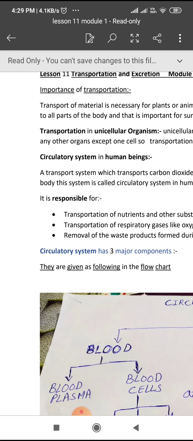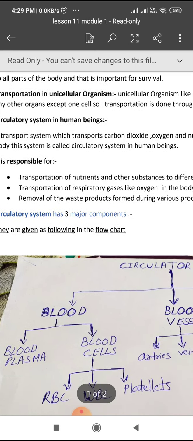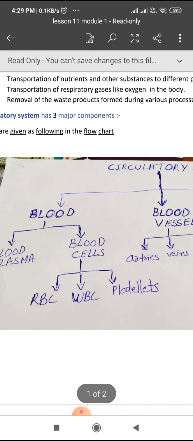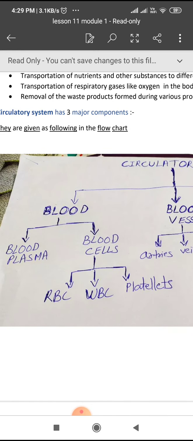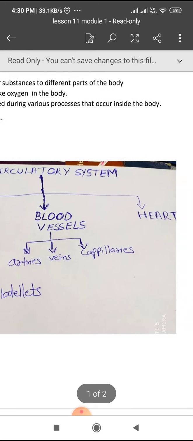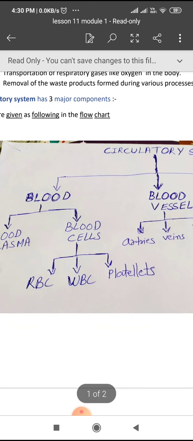The circulatory system is divided into three parts. That means it has three main components, as I've given in this flow chart: blood, blood vessels and the heart. Blood is further divided into two parts: blood plasma and blood cells. Blood cells are further divided into three parts: RBC, that is red blood cells or red blood corpuscles; WBC, that is white blood cells or white blood corpuscles; and the platelets. And blood vessels are again of three types: arteries, veins and capillaries. And the third part is the heart. So in this chapter we will be discussing each part one by one.